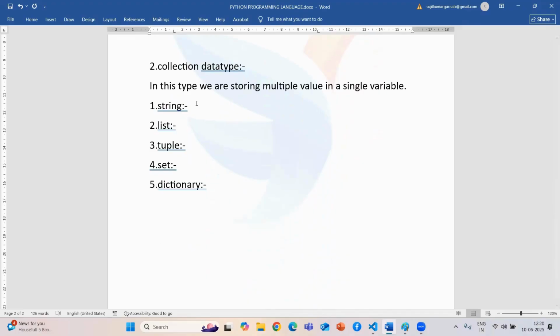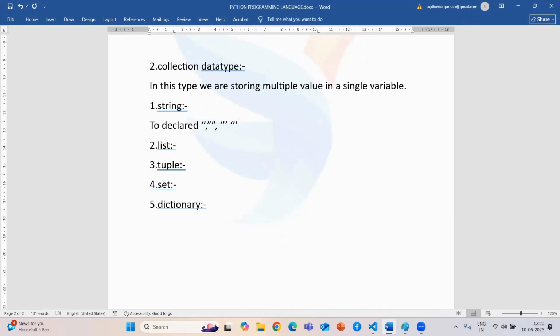Okay, so guys, what is a string? A string is nothing but a collection of words. Now how to declare it. To declare a string, you need to use single quotation, double quotation, or triple quotation.